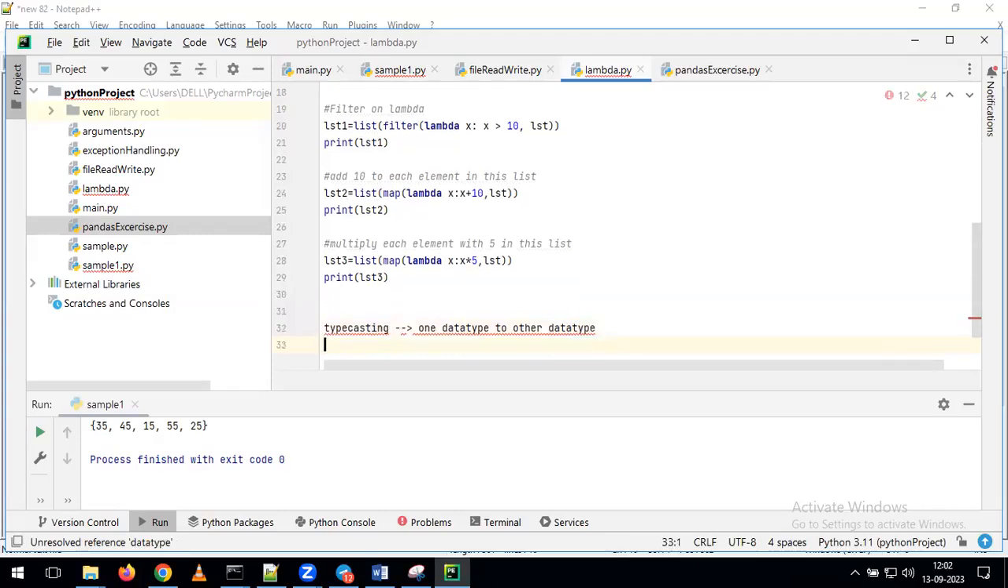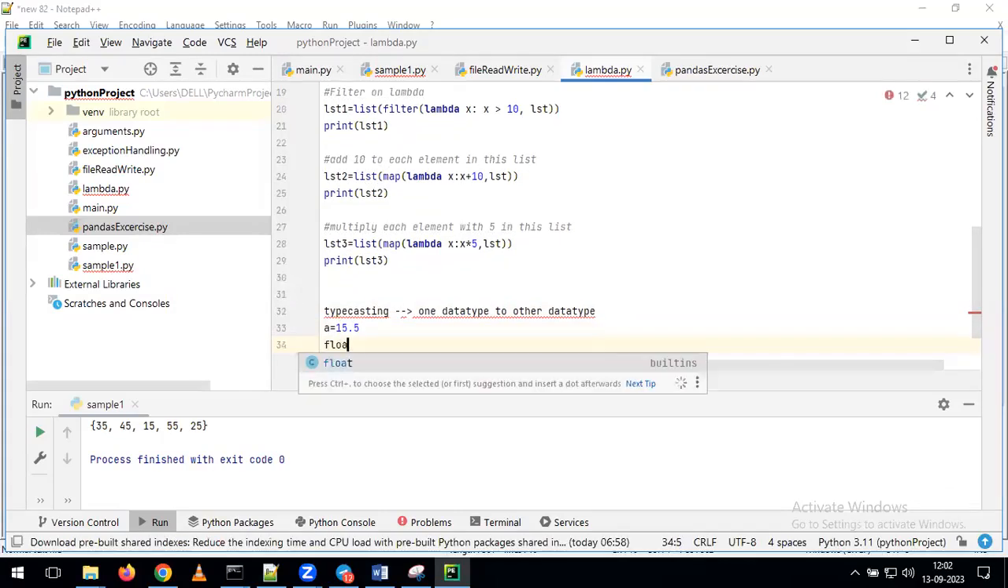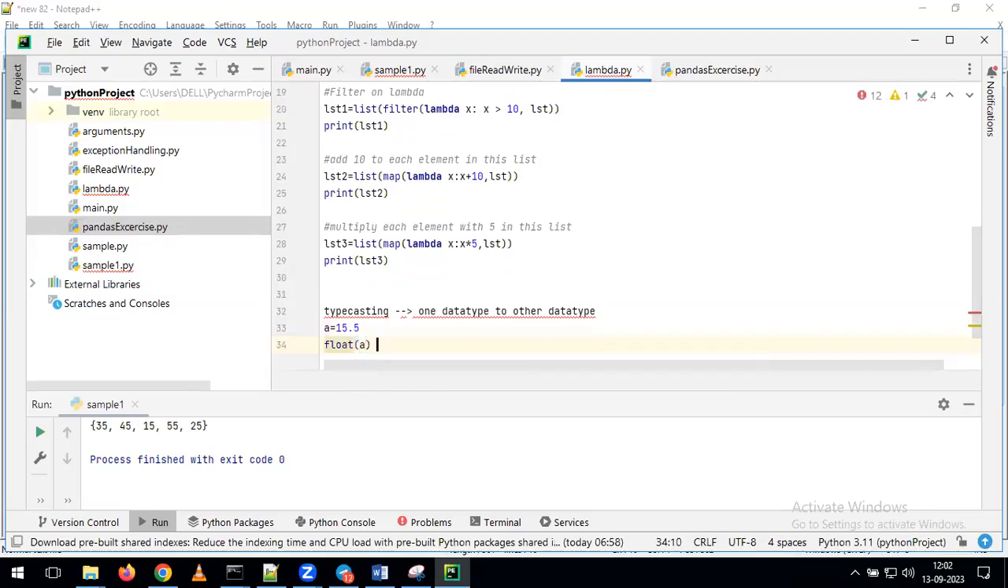Now, for example, I have a equal to 15.5. Now I am giving float of a. Now what would be the output? Sorry, I will give int of a. It's my mistake. I am giving int of a. Now what will happen? This float value will be converted to an integer value. We are getting output as 15.